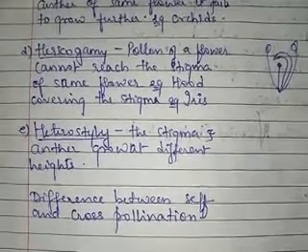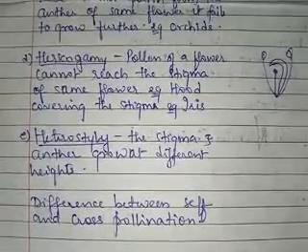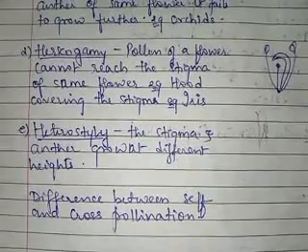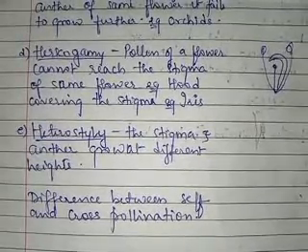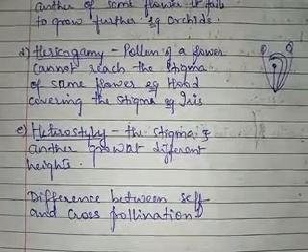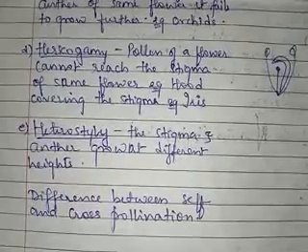Now, in a 'difference between' question, any one particular point may be asked. In your paper it will be given in the bracket, so that particular point you need to write. Otherwise, if nothing is given in the bracket, then you can write any 2 points to get the marks. Okay, understanding?